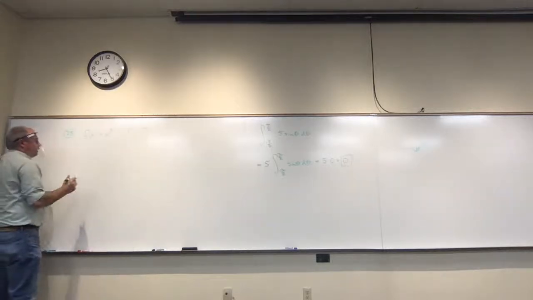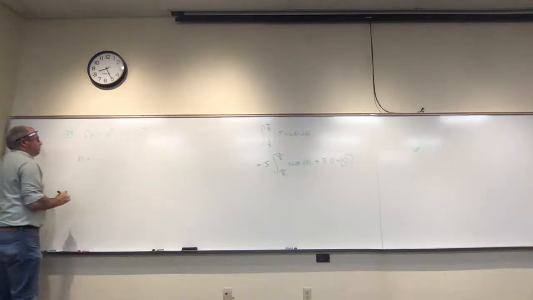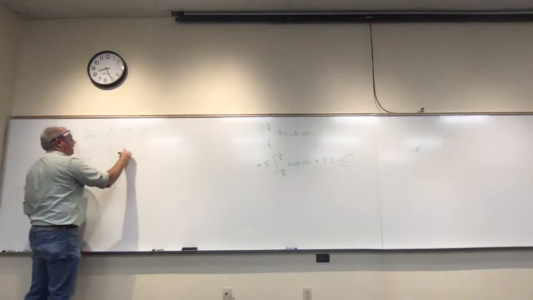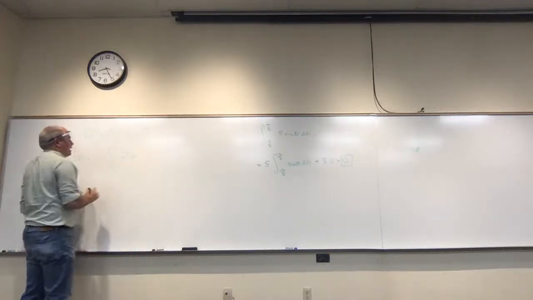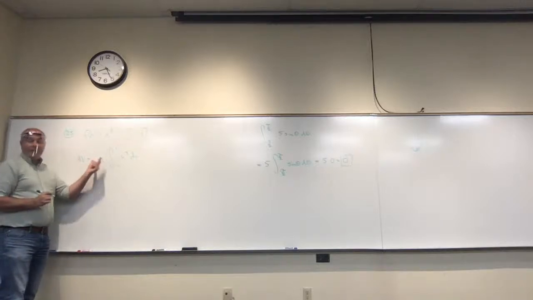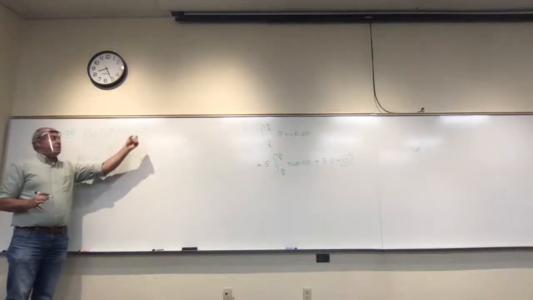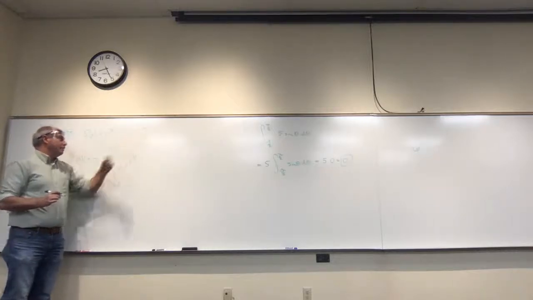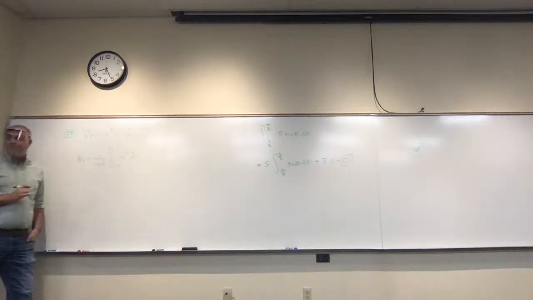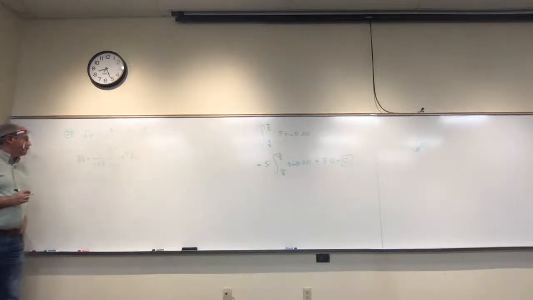If we want the average value of that function, we want the integral from minus 1 to 1 of x cubed dx, multiplied by 1 over the length of this interval, which is b minus a, or 1 minus negative 1. In other words, 1 over 2, the length of that interval.